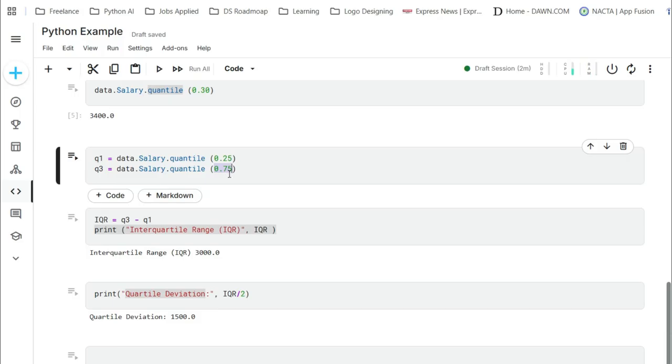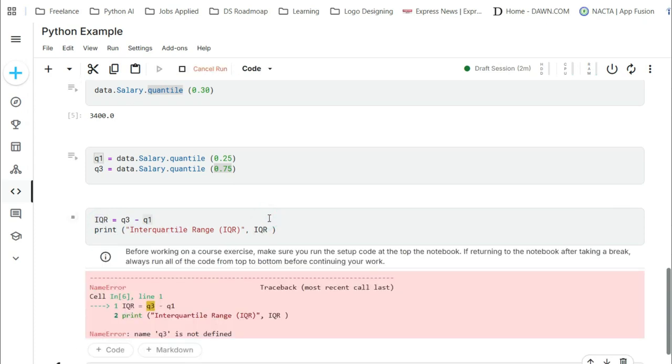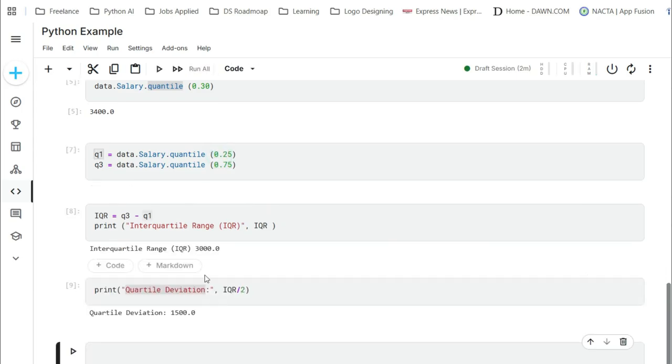To calculate the difference, Q3 minus Q1 will be saved in IQR, and when we print the IQR and execute this, you can see that the interquartile range is equal to 3000.